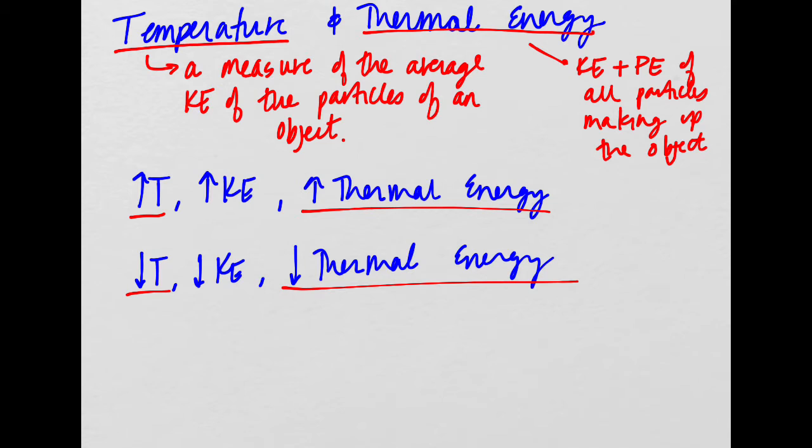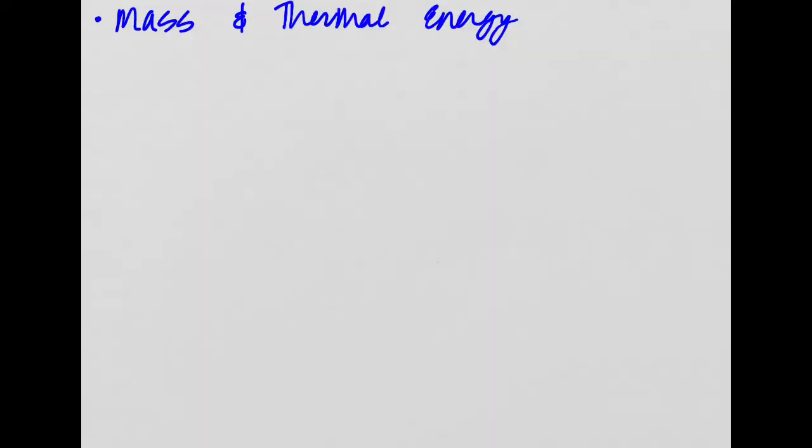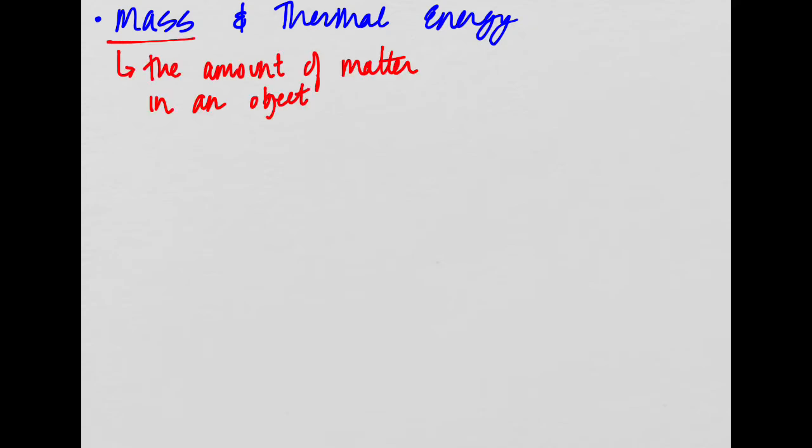All right, we're going to look next at the relationship between mass and thermal energy. So the mass, remember, is just the amount of particles in an object. Technically, it's the amount of matter in an object, but remember, we've specified that matter is made up of these tiny particles, aka atoms, ions, molecules.